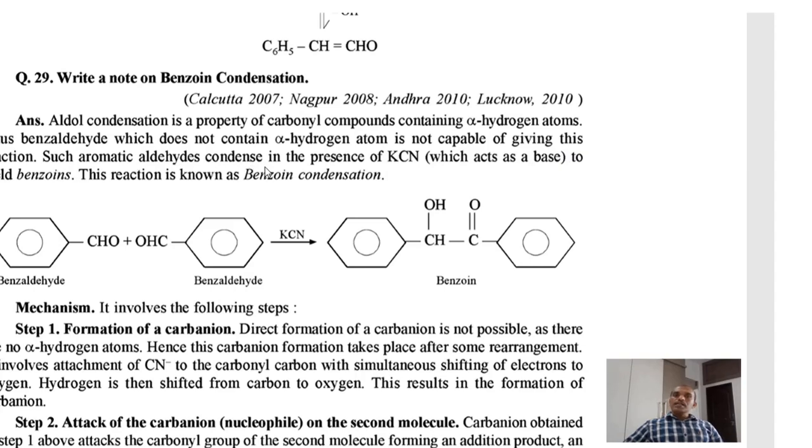Such aromatic aldehydes condense in the presence of potassium cyanide to yield benzoin. What is the difference from aldol condensation? The next reaction we are going to learn is the aldol condensation. But here, first of all, we are going to take the benzoin condensation reaction.